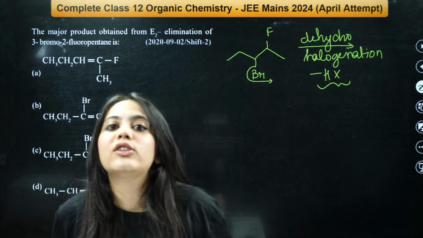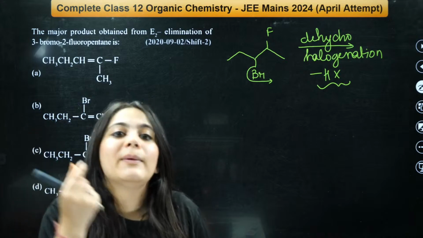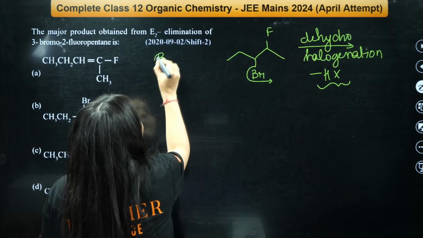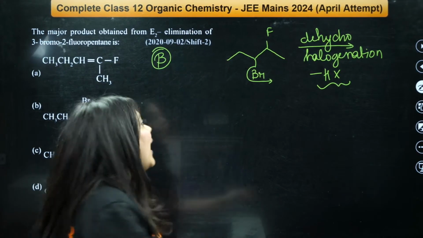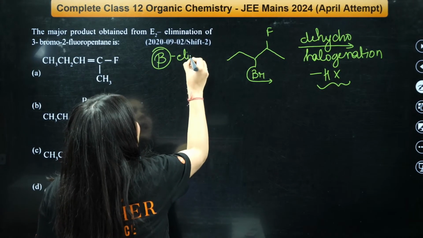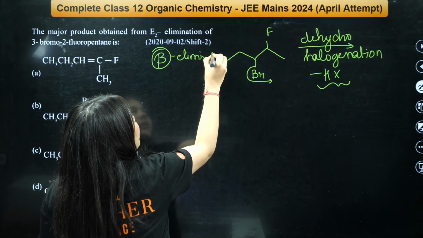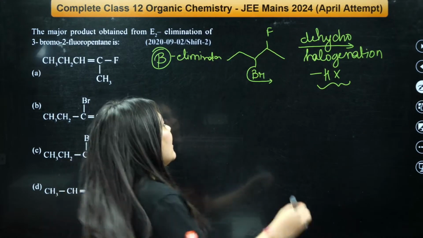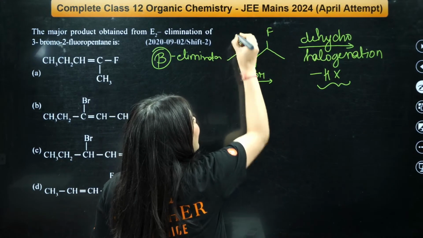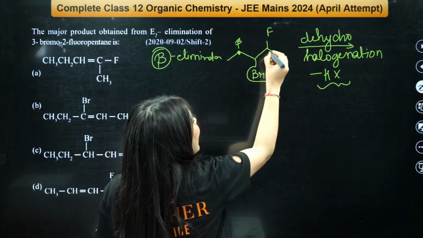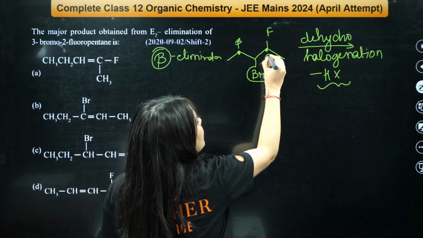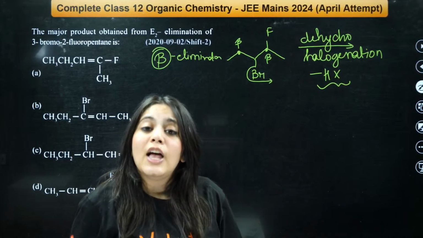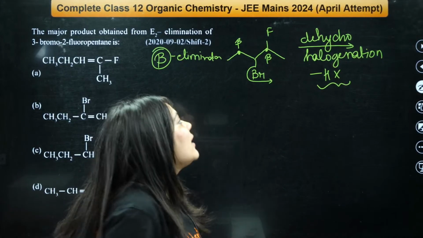But which hydrogen will leave now? I told you the elimination is from the beta position. It is a beta elimination, right? So there are multiple positions from where the hydrogen can leave. The hydrogen can leave either from this beta position, this is also a beta position, and this is also a beta position for this bromine, isn't it? From where will the hydrogen leave now?